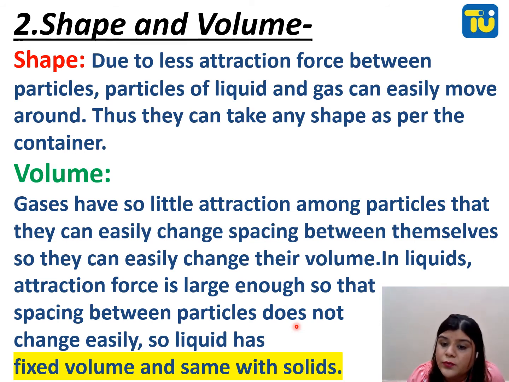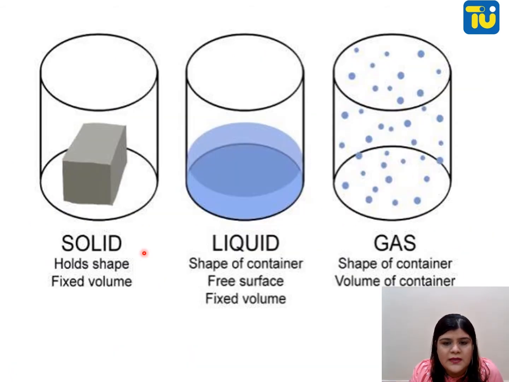There is a fixed volume, right? So this is solid, this is liquid, this is gas. Fixed shape, fixed volume. Shape of the container it takes, free surface, fixed volume. Neither has fixed shape nor has fixed volume. They take the shape of the container and the volume of the container.